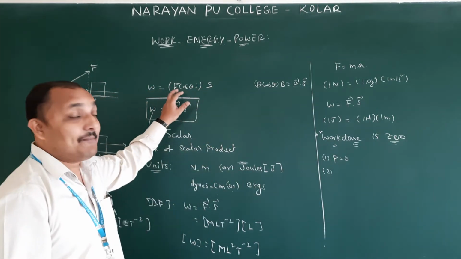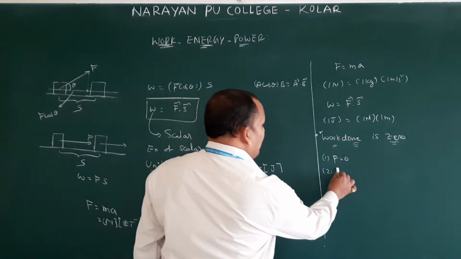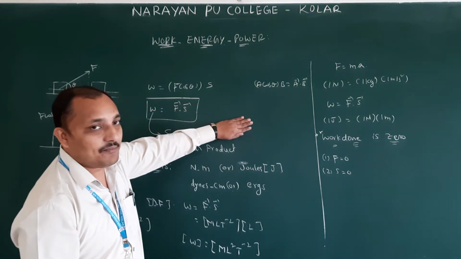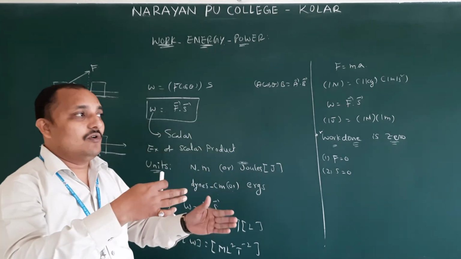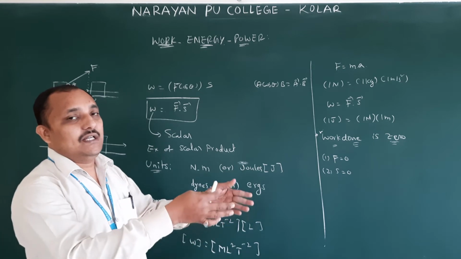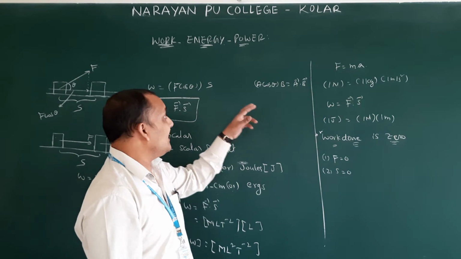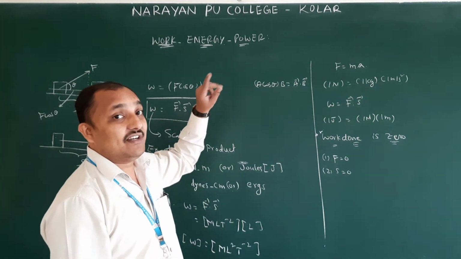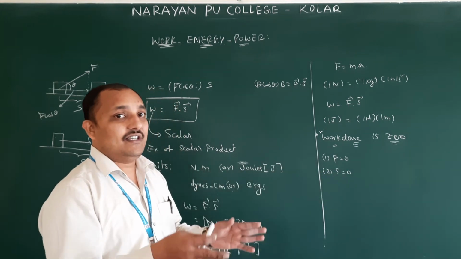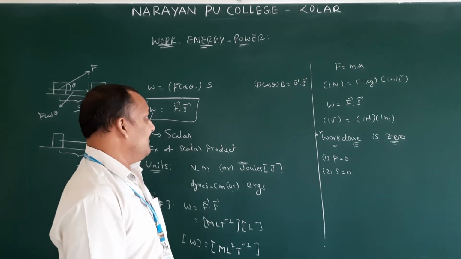Second case, I am applying force, but the object is not moving, so displacement is 0. I am trying to move this board, a wall of the building, a bench, or a chair by applying force. If the chair, bench or wall is not moving, then displacement is 0. Whenever displacement is 0, there is no work done. You are sitting and writing, which means you are not doing any work. Simply you are sitting, and there is no displacement according to physics.